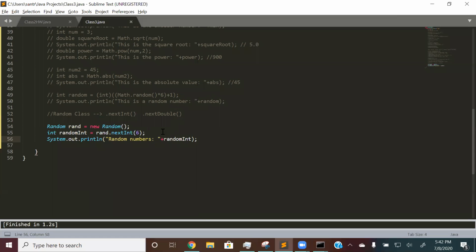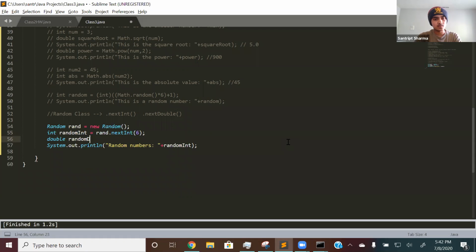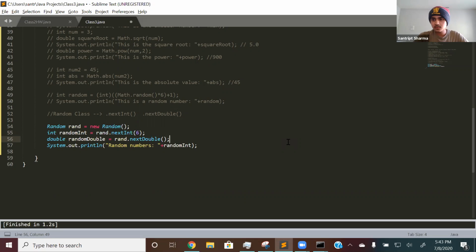So now let's use a random double. So let's create a new variable called double randomDouble is equal to rand.nextDouble. So for nextDouble, it's like the same idea, but it's different when it comes to parameters. So over here, the parameter was the end value, right? Or 6, or the end range. But in nextDouble, it already has a fixed range, and you can't really change it.